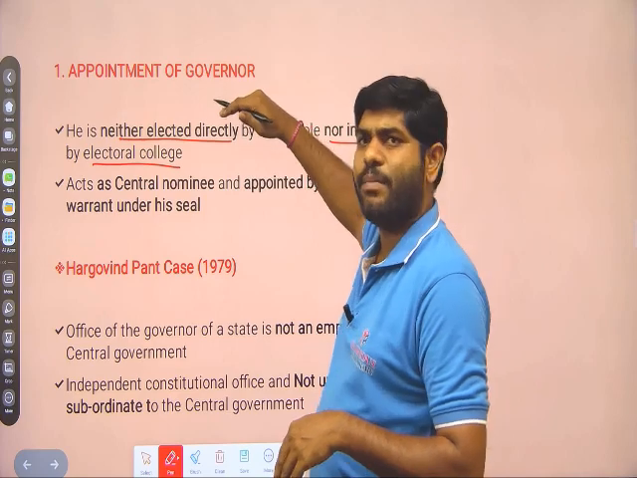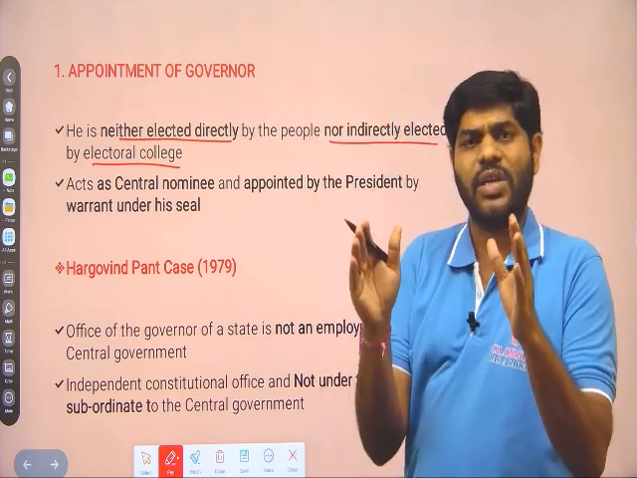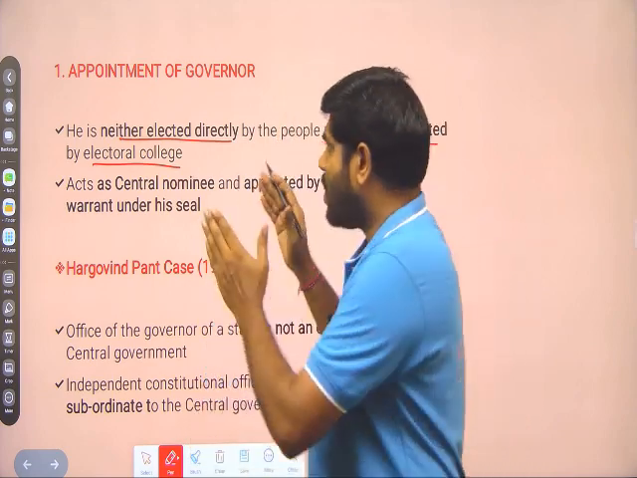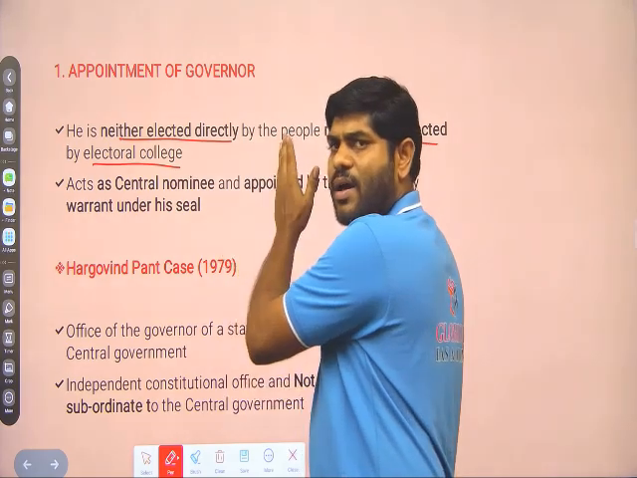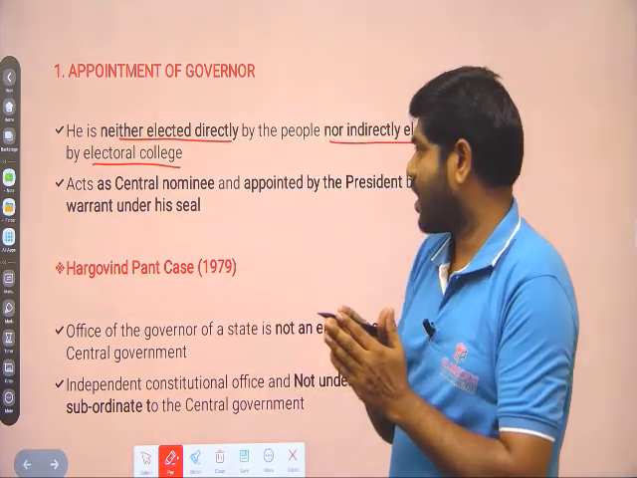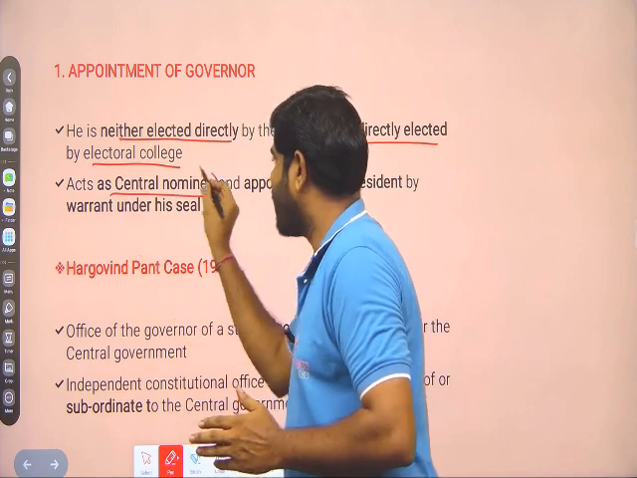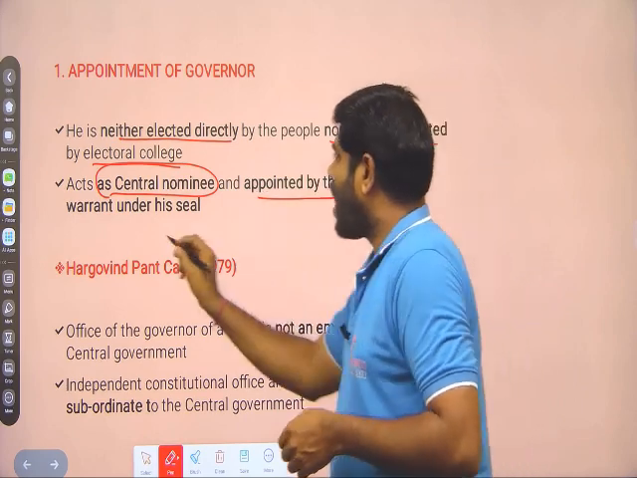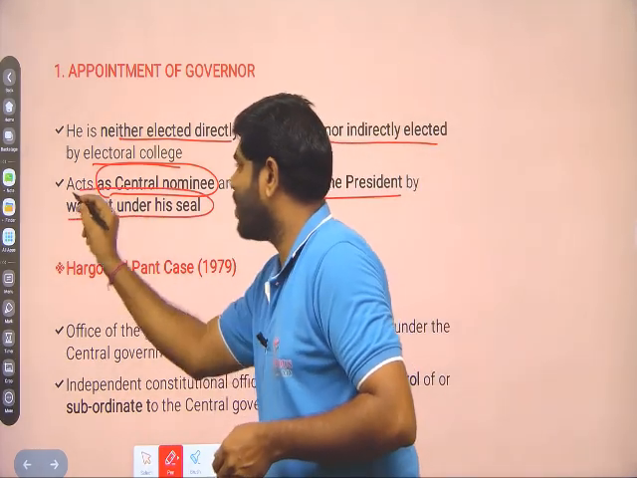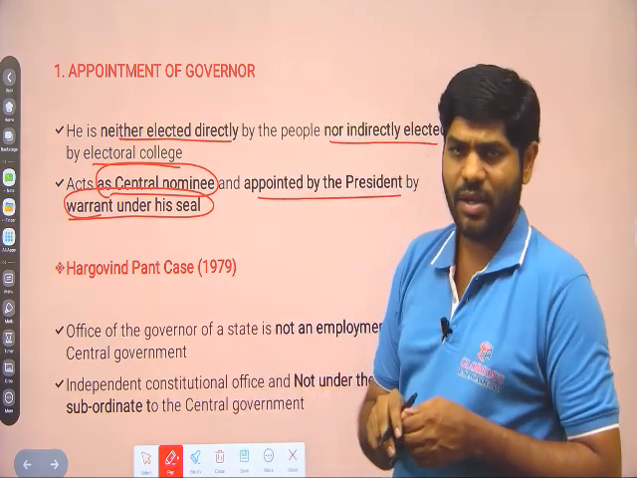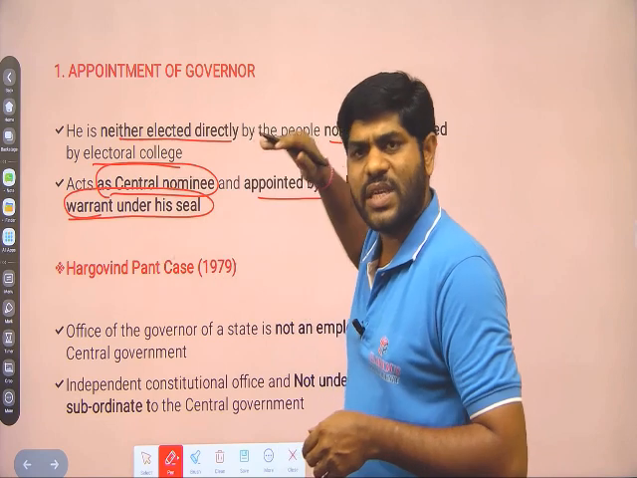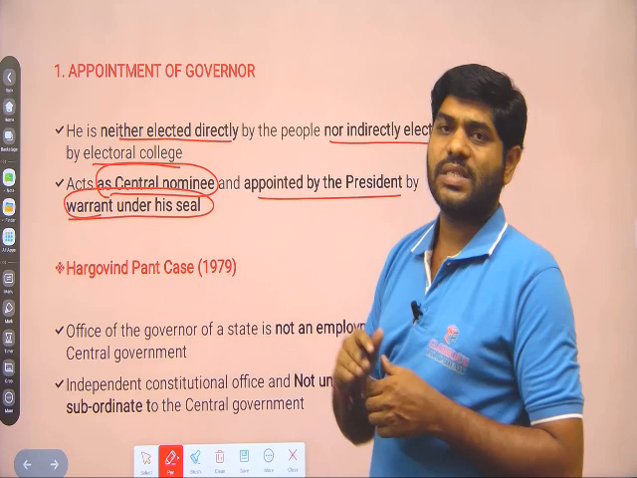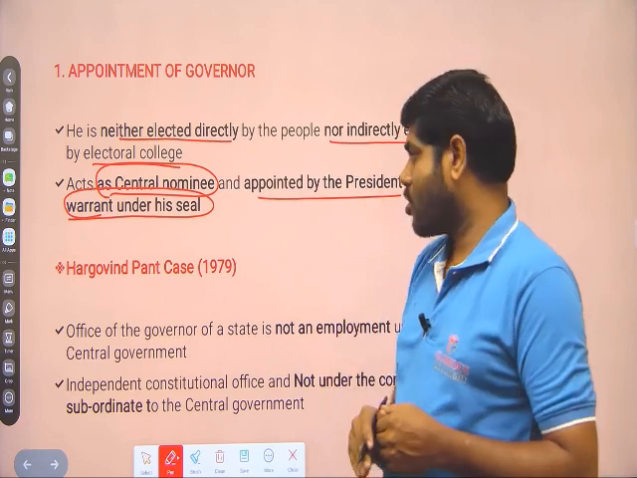Simply, he will be appointed by the President of India on the recommendations of the PM and Council of Ministers. So here, the governor is neither elected directly nor indirectly elected. He is just a central nominee. He will be nominated by the central government and appointed by the President under warrant under his seal. So he will not be elected, he will just be appointed by the President of India. He will act as nominee of the central government and agent of the central government.